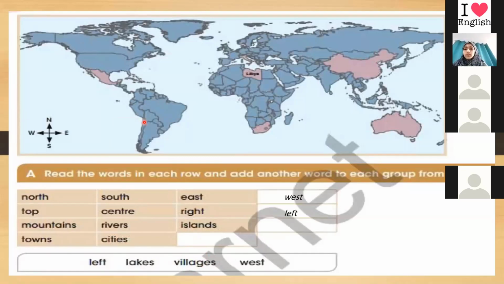So the first one, it is West. Yes. The second one, Left. Yes. What about the fourth one? The third one, Lakes. Yes. What about the last one, which is the fourth? Villages. Yes, villages. Very good. Okay, now we will move to section B.